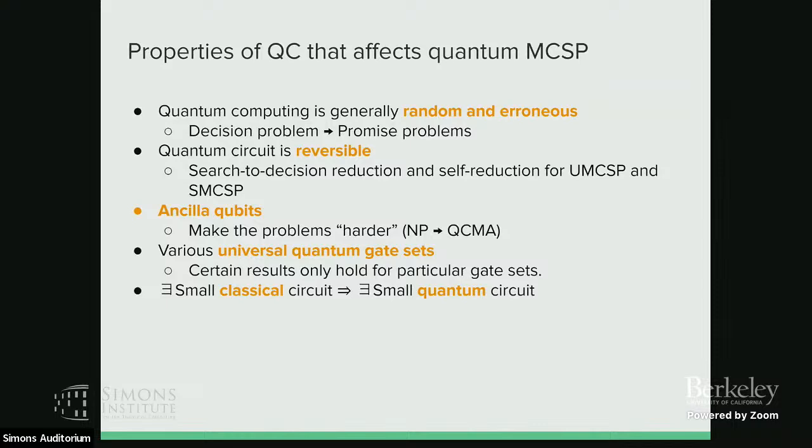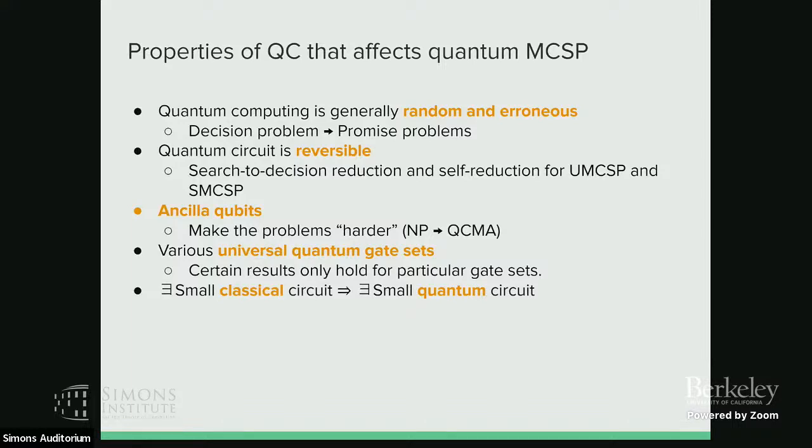It is more natural to consider promise problems, which means that our algorithm can give you some answer with high probability, but not always correct. And then the quantum circuit is reversible because it is unitary. So you can have U, then you can have U dagger. Which helps us to come up with search to decision reduction and also self-reduction for the unitary version and the state version.